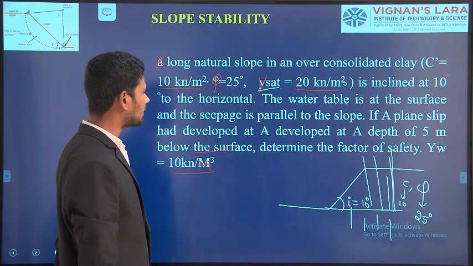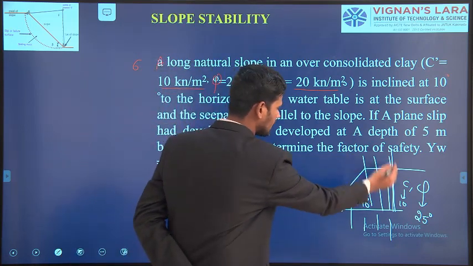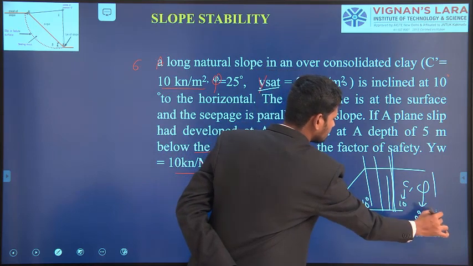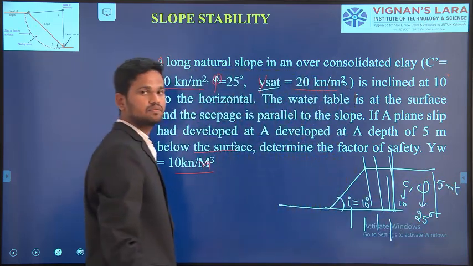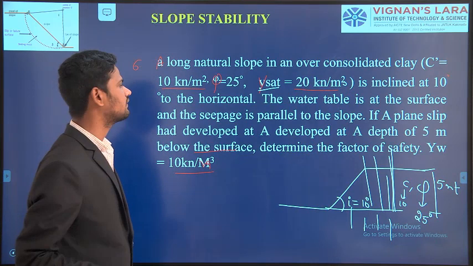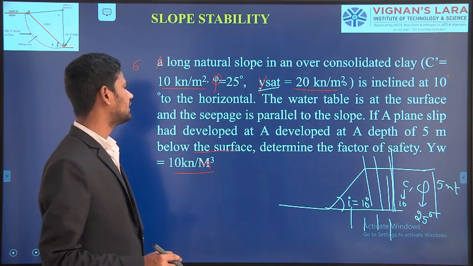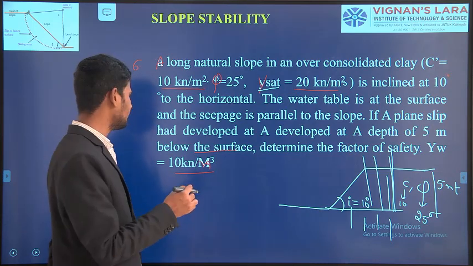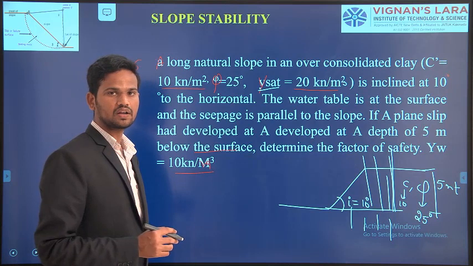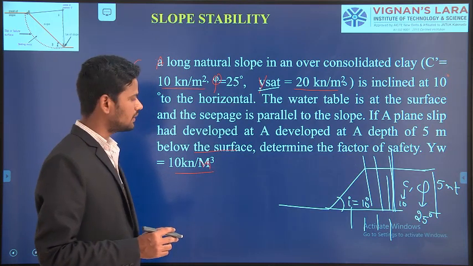And the depth of the plane surface, that means if you consider this height of the plane surface, they have given as 5 meter. The height of the embankment plane surface is given as 5 meter. And determine the factor of safety. We have to calculate the factor of safety, as well as they have given the unit weight of the water as 10 kilonewton per meter cube.